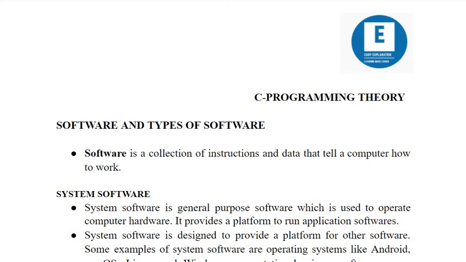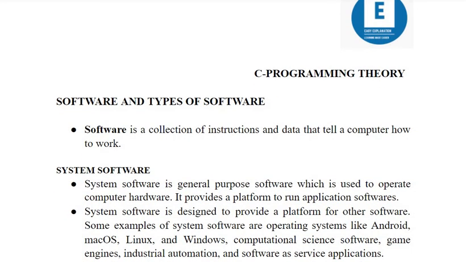Coming to the software portion, what is software? It is just a collection of instructions and data. The instructions that tell a computer what to do and how to do the work are called software. So we can say software is nothing but a collection of instructions that tells a computer how to do the work.